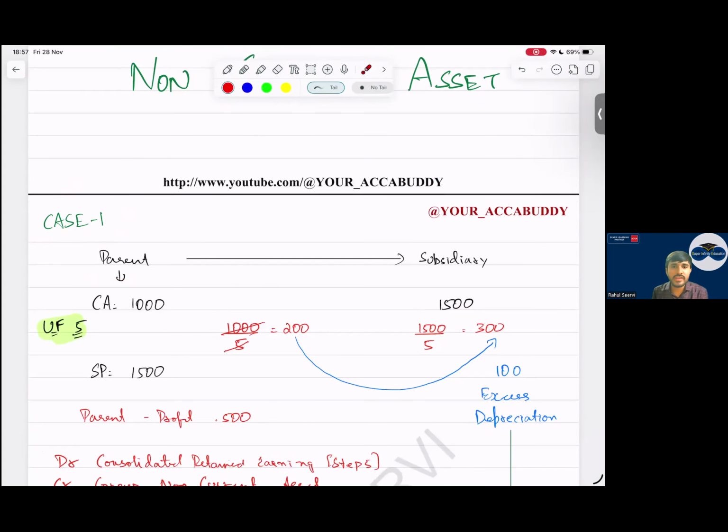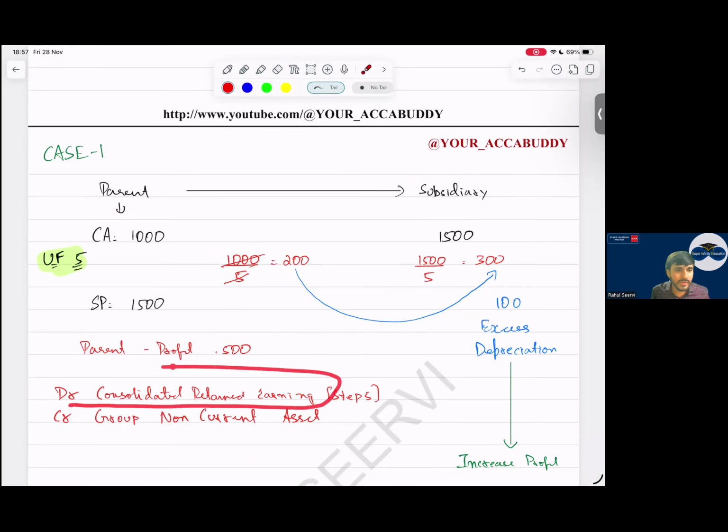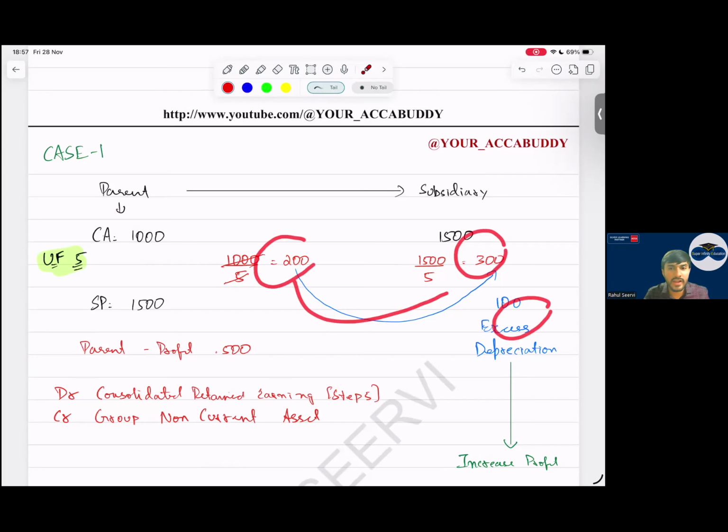This non-current asset we have not seen in the recent exam, but there are questions where we have this also. In the class, we have done questions regarding this also. So parent is selling to subsidiary. Parent made a profit of 500. So parent company recorded more profit, and the subsidiary recorded more asset. I have to reduce both. So I will reduce the retained earnings from step 5 and I reduce the non-current assets. Now, which company recorded excess depreciation? The subsidiary company recorded excess depreciation of 100.